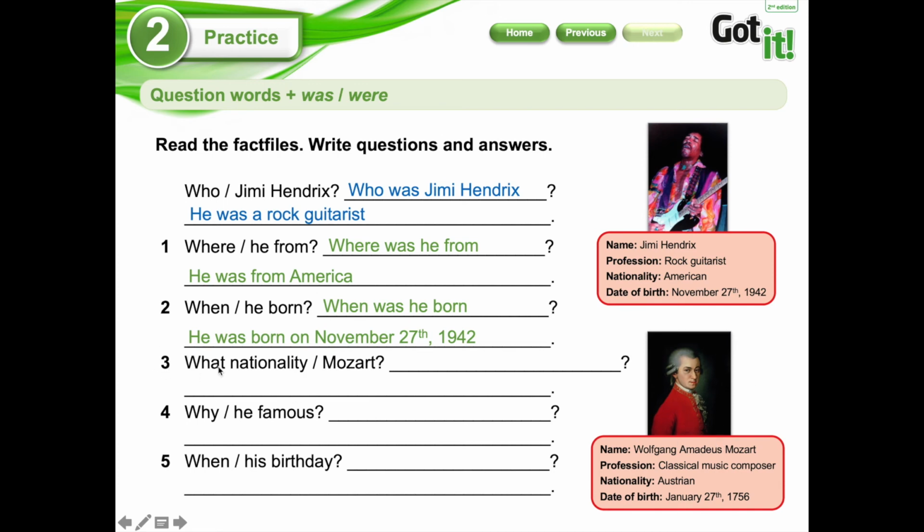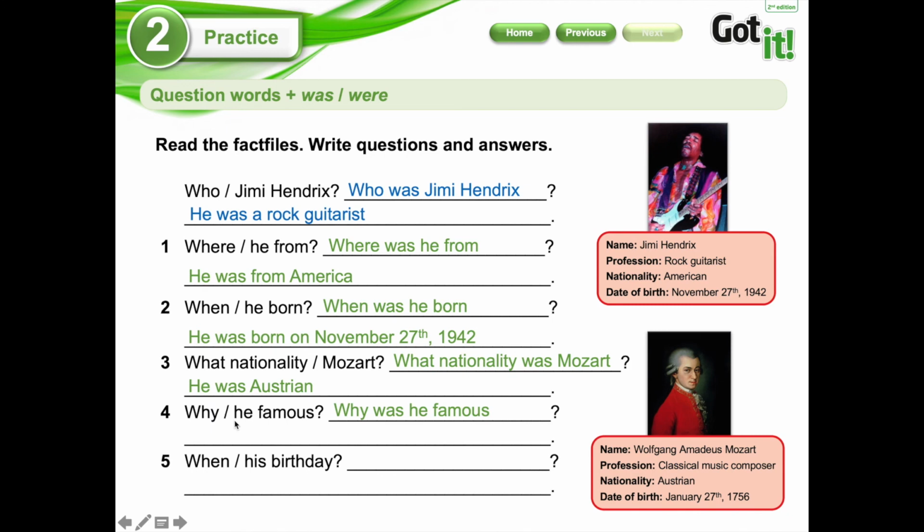Let's go now with Mozart. Number three, sorry. What nationality Mozart? So, let's see the question. What nationality was Mozart? And I pay attention to the nationality here. Here we have Austrian. And the answer is that he was Austrian. Number 4, why he famous? You have to pay attention that we're going to use was, not were.